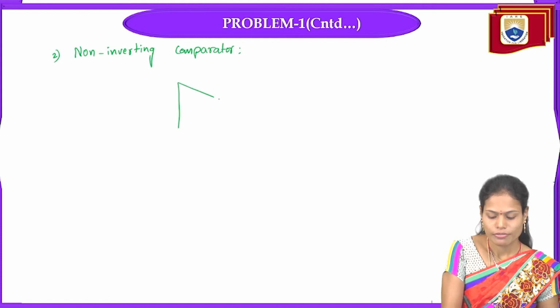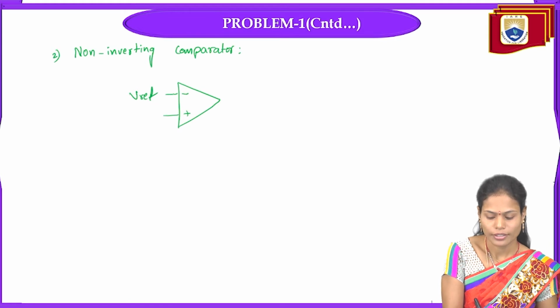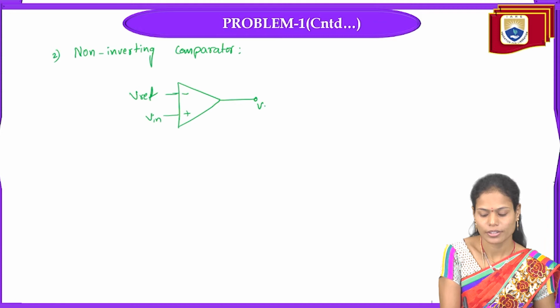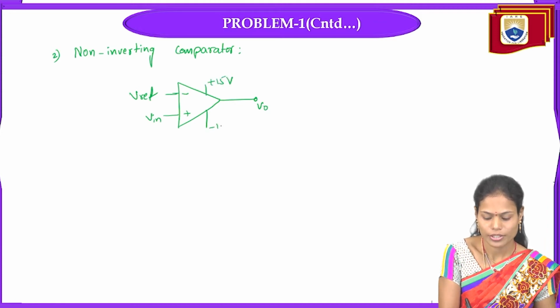So in the case of the non-inverting comparator, the reference voltage goes to the inverting terminal and the input voltage to the positive terminal. And here we'll measure the output signal, and here plus 15 volts, here minus 15 volts.